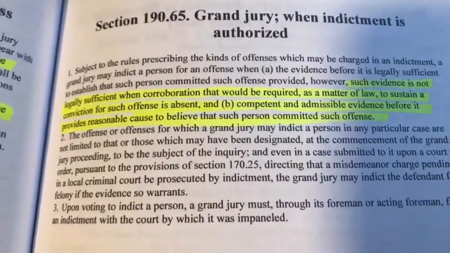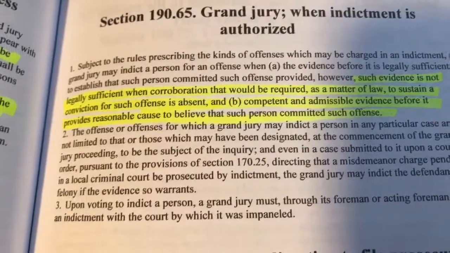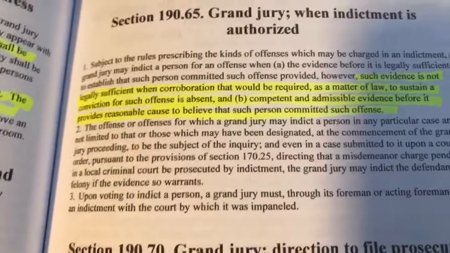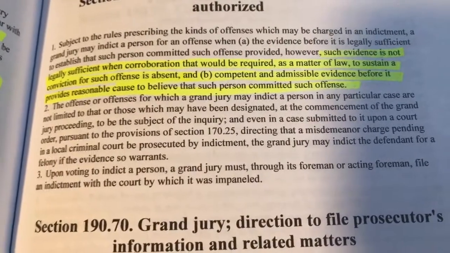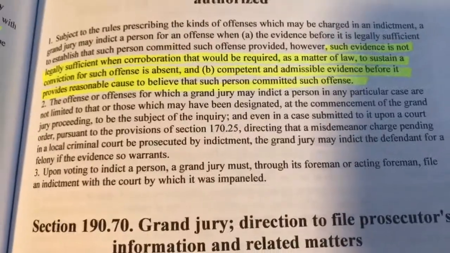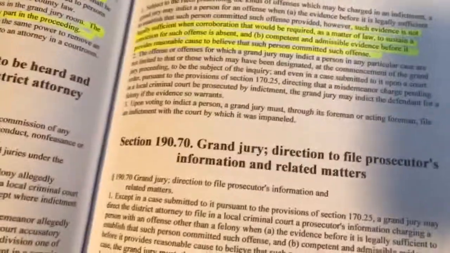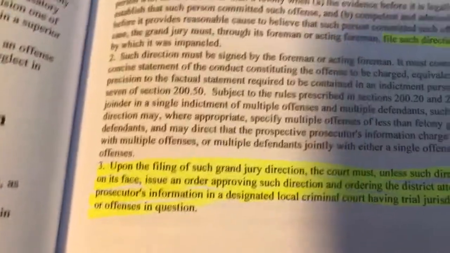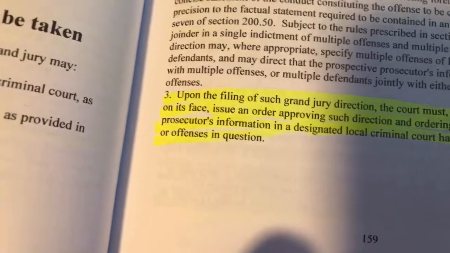So this is about if the evidence is not sufficient: A, when corroboration required as a matter of law to sustain a conviction is absent, and B, competent and admissible evidence before it does not provide reasonable cause to believe the person committed the offense. Upon voting to indict a person, the grand jury must, through its foreman, file an indictment with the court by which it was impaneled. So when they indict a person, it has to be for such offense. So it is a little different than the felony hearing, because the felony hearing is just any felony. Then it says something about they must file a direction with the court to file the PI. The court must, unless it's insufficient, issue an order approving the direction.